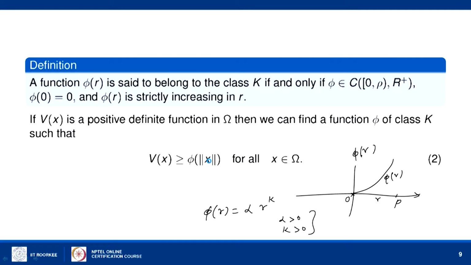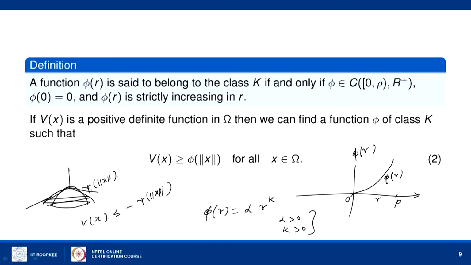Okay. Similarly, if a function is negative definite, so it is a surface with negative values only, then we can find a function of class K. If V of x is negative definite, then we can find a function of class K, that is xi of norm of x, such that V of x is less than or equal to minus xi of norm of x.